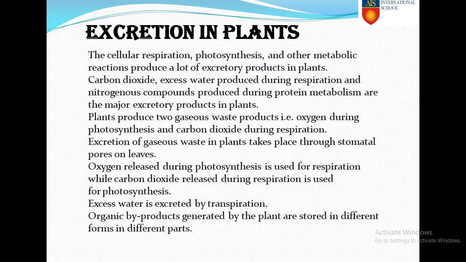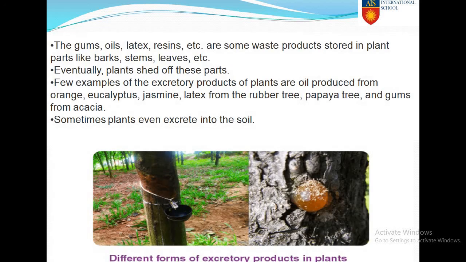Now, the excess water is excreted by the process of transpiration. Just now we read what transpiration is. Transpiration is the process in which the excess water is lost in the form of water vapor from the aerial parts of the plant. And there are also organic byproducts which are generated by the plant and stored in different forms in different parts. What are the waste materials? You must have seen gums, oils, latex, resins, etc. These are waste products stored in plant parts like bark, stem and leaf.